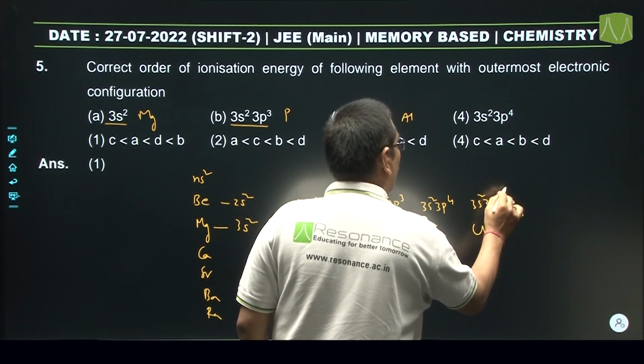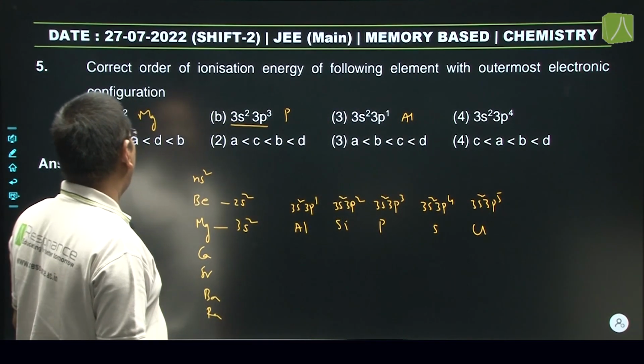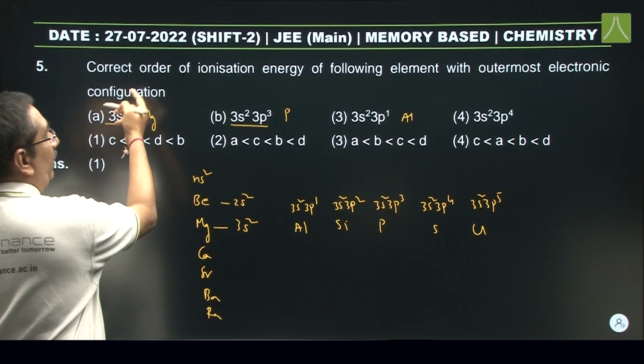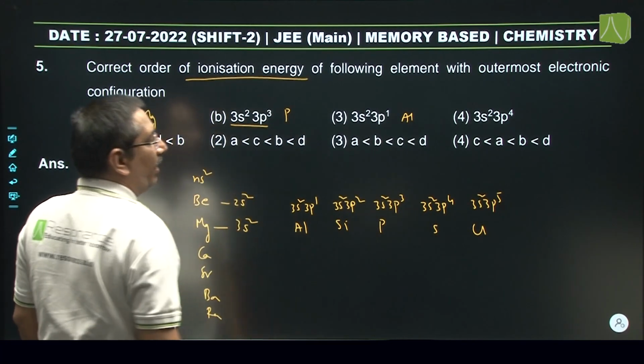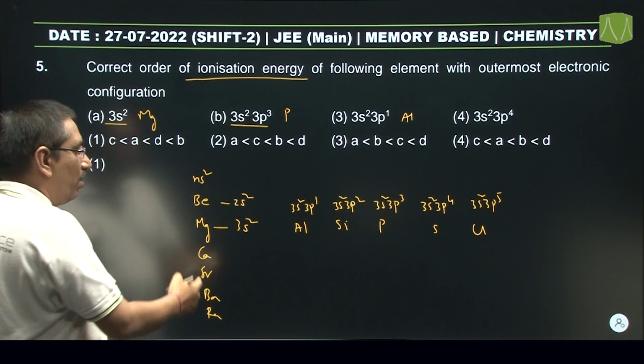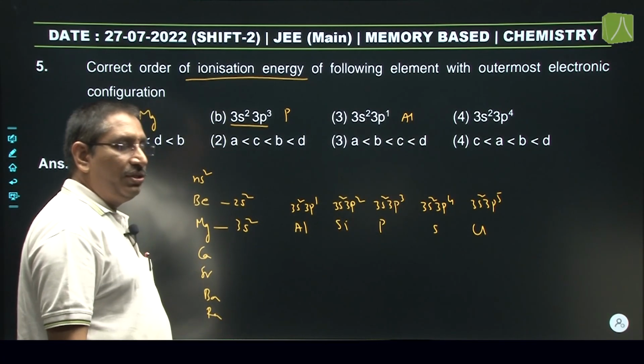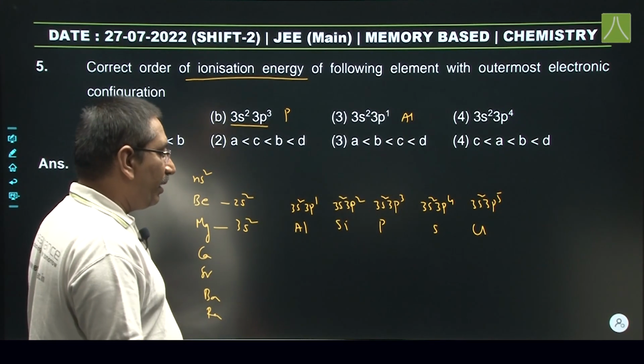Regarding ionization energy, from left to right it usually increases.